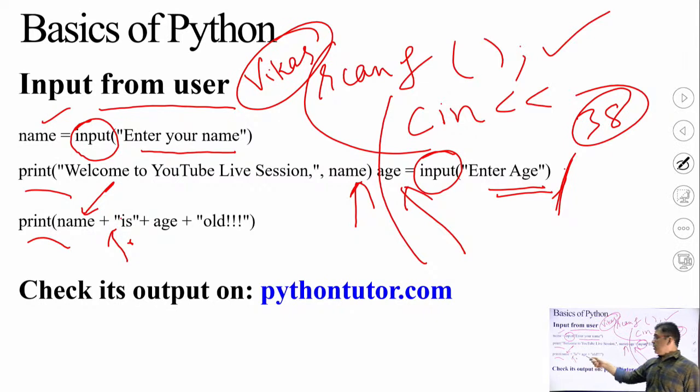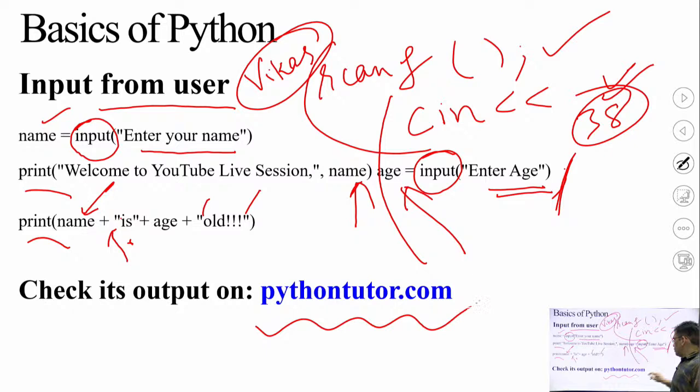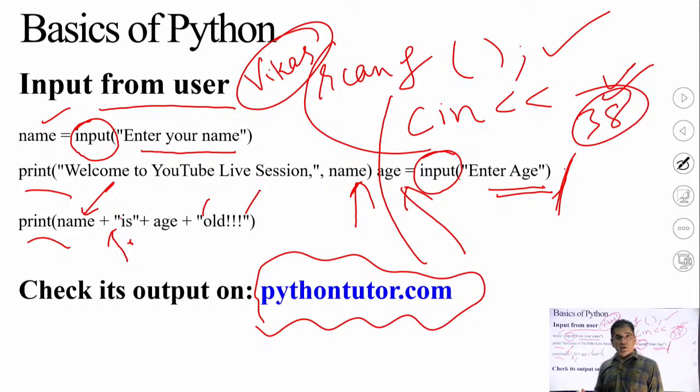So Vikas is now age. I have entered age as 38. So Vikas is 38 old. Old is again, because it is written in inverted commas, so it will be considered as normal text. So Vikas is 38 old. Simply the second output will be printed here. So this is taking input from the user. So you can check or execute this program on the pythontutor.com website. I have already shown you the demonstration of Python Tutor in the previous classes. You can check the previous YouTube live streams to understand how to run programs on pythontutor.com.